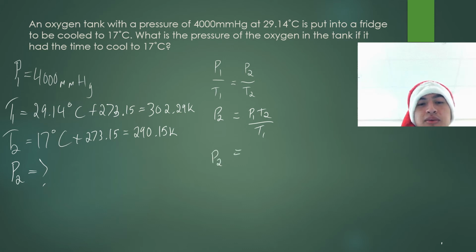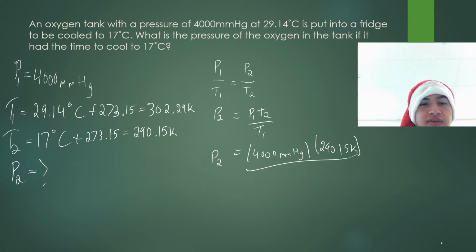Pressure 1 is 4,000 millimeters of mercury, and temperature 2 we worked out to be 290.15 Kelvin, all over temperature 1, which we figured out to be 302.29 Kelvin. So the kelvins cancel out.